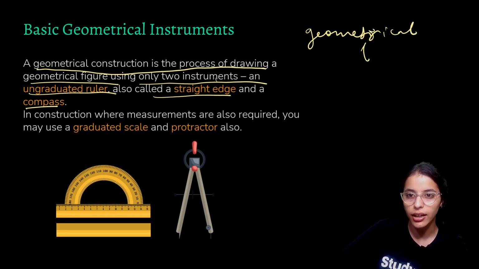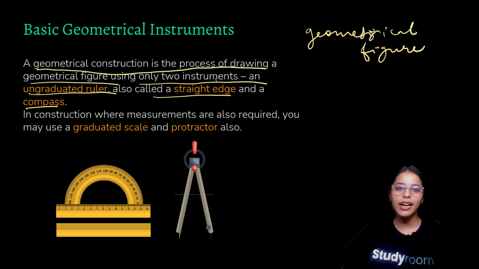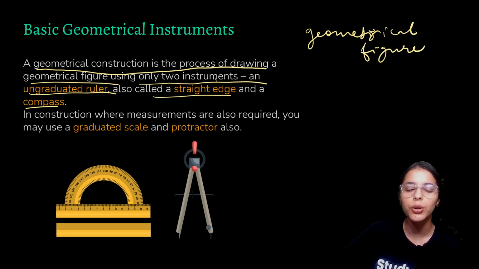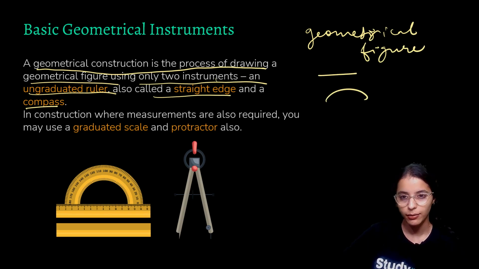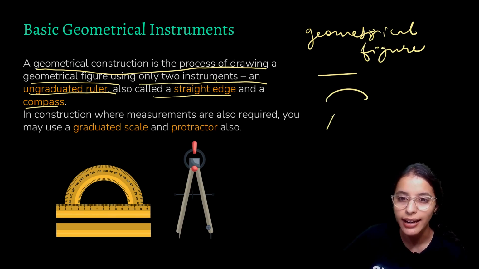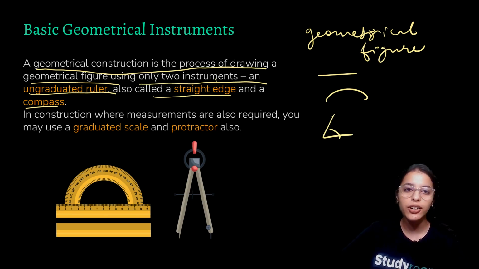geometrical figure. These are the figures that you see in real life that are made up of lines, curves, or, let us say, angles. Yes, these geometrical figures are made up of lines, curves, or angles. You might have seen them in real life a lot of times.